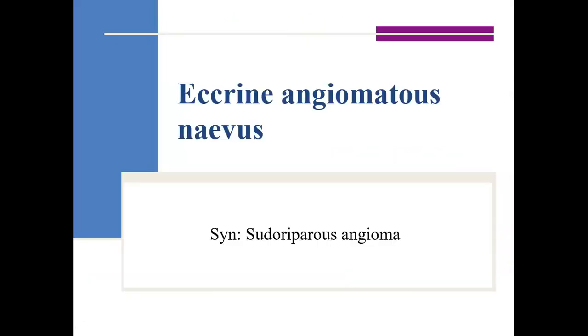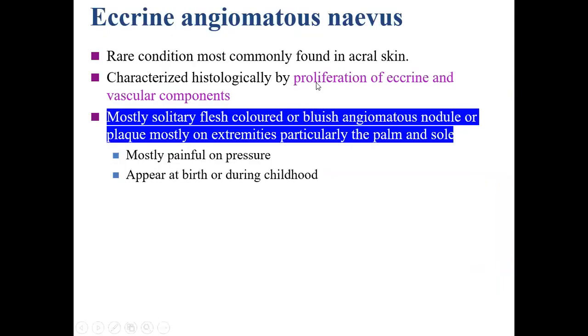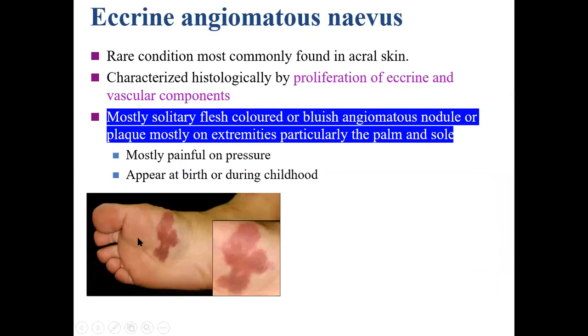Eccrine angiomatous nevus consists of the combination of proliferation of eccrine glands along with a vascular component. It presents mostly as a solitary, flesh-colored or bluish angiomatous nodule or plaque, mostly on extremities, particularly the palms and soles. This is the clinical picture of eccrine angiomatous nevus. The important thing is that it can be painful. So one of the painful conditions.